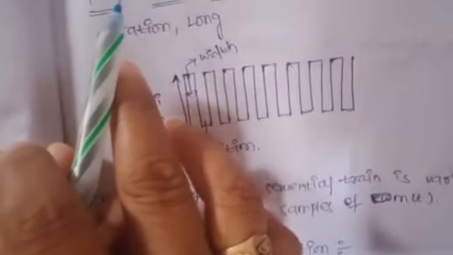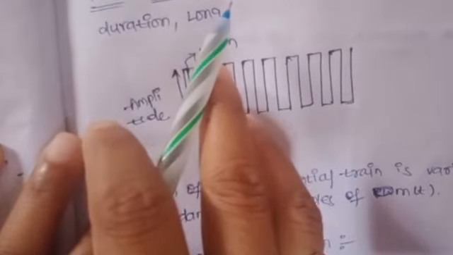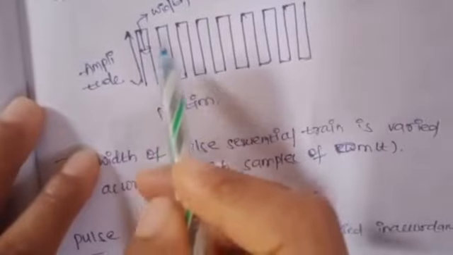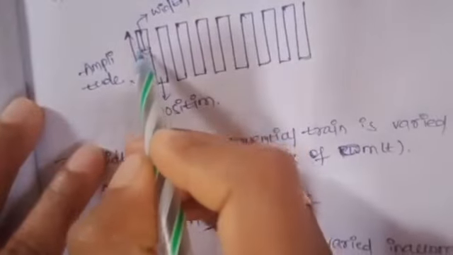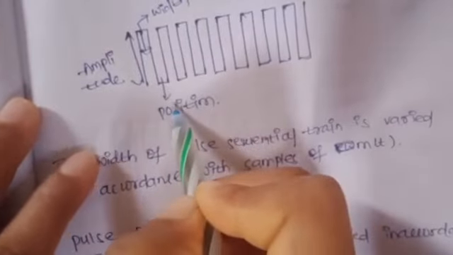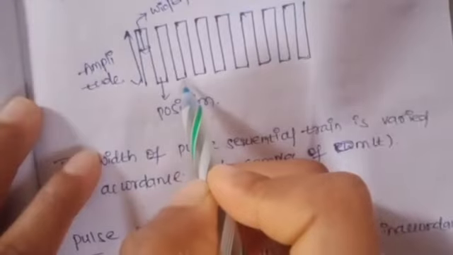Next coming to the pulse width modulation. Pulse width modulation is also called pulse duration modulation. Here this is the sequential pulse train, which has amplitude, pulse width and pulse position.